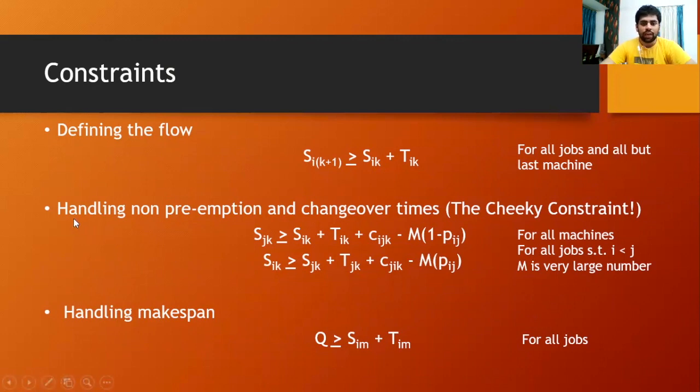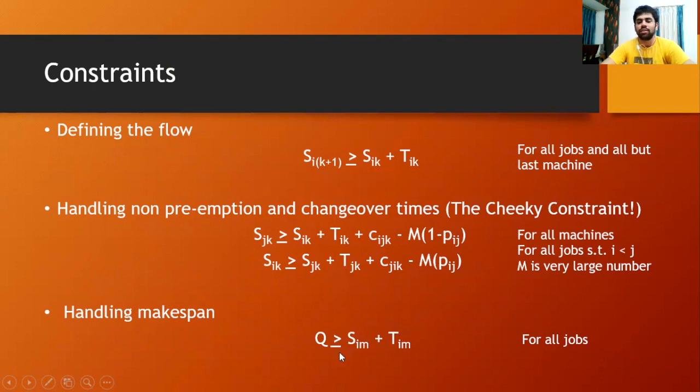After that, we have some long equations. Here we are naming them the Cheeky constraints. We will have a look at them afterwards. So finally, we have a constraint for handling makespan. It says Q should be greater than or equal to SIM plus TIM. We know SIM plus TIM is the starting point plus total processing time.